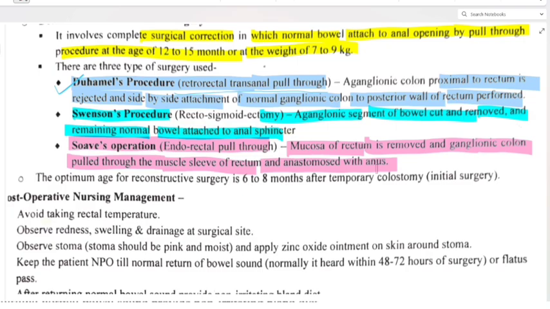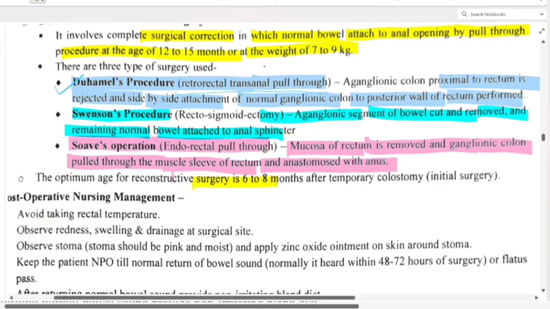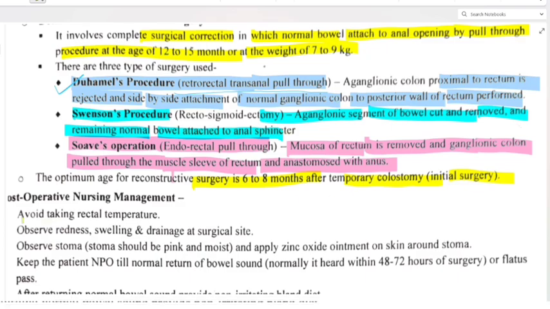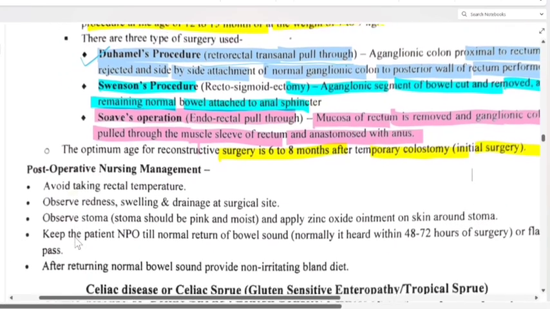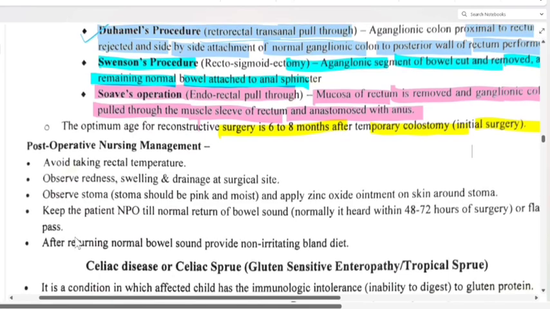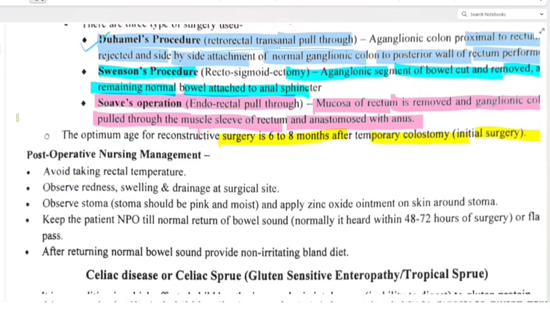Clear? The optimum age for reconstructive surgery is 6 to 8 months. Okay, we are doing it between 6 to 8 months after the temporary colostomy, that is the initial surgery. Now coming to post-operative management. Avoid taking rectal temperature. In the pre-operative part also the same point has been told, that we should not take rectal temperature.